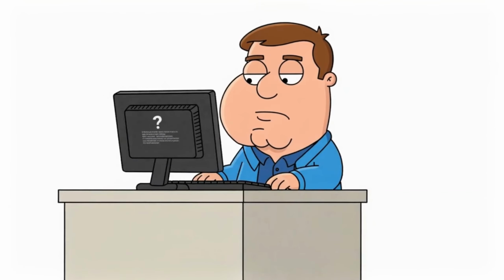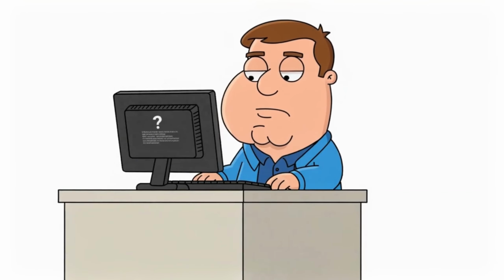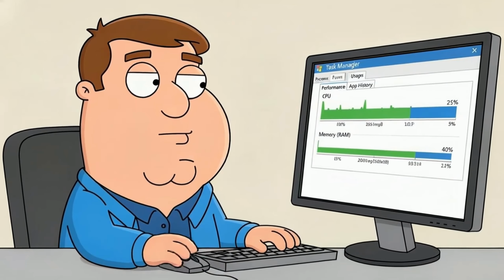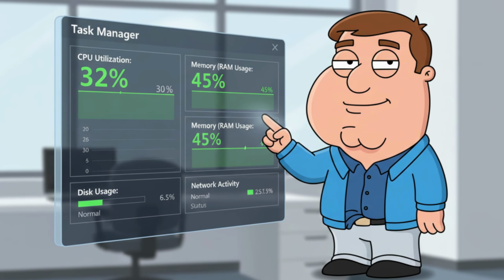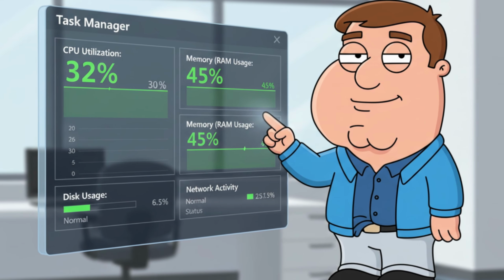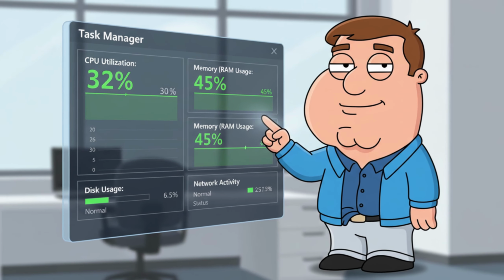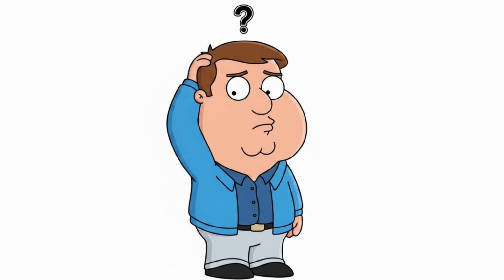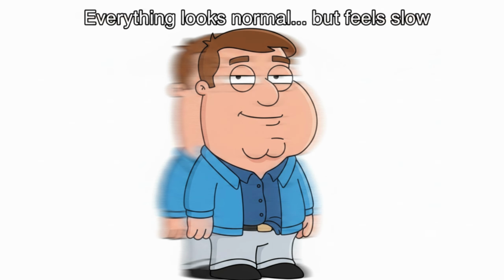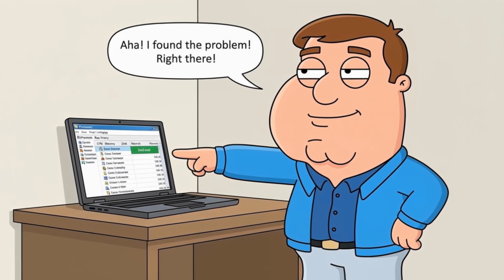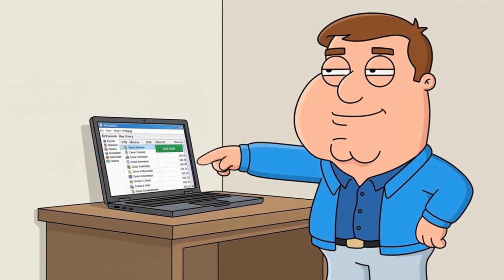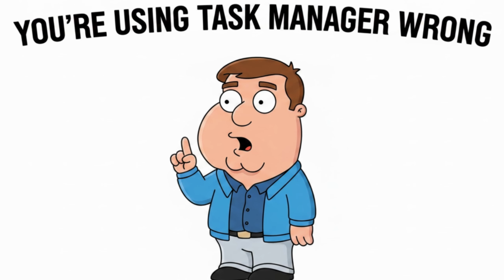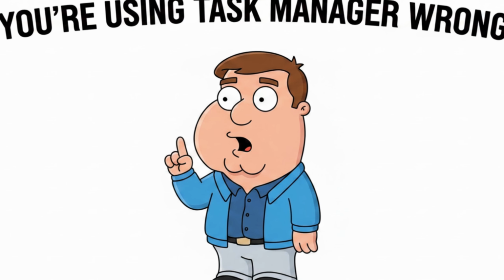You know that moment when your PC feels slow, so you open Task Manager to figure out what's going on? You glance at the numbers, CPU around 30%, memory looks fine, disk isn't maxed out, and you think, okay, nothing's wrong. And yet, everything still feels off. Apps take a bit too long to open, your system hesitates, something doesn't feel right. And that's where most people get confused, because according to Task Manager, everything looks normal.